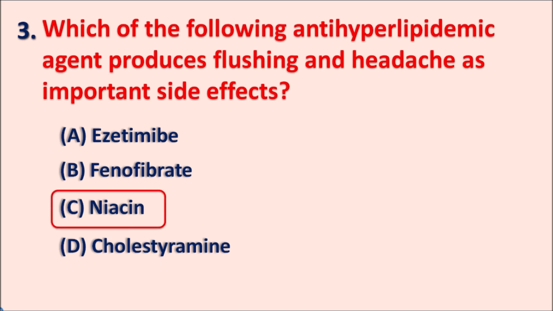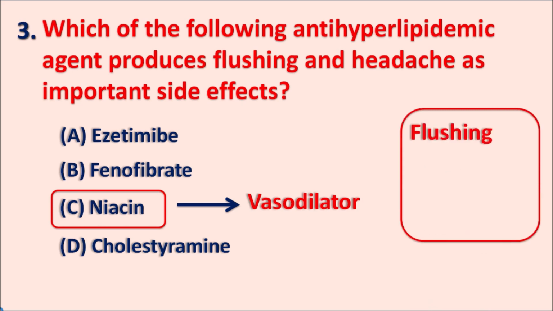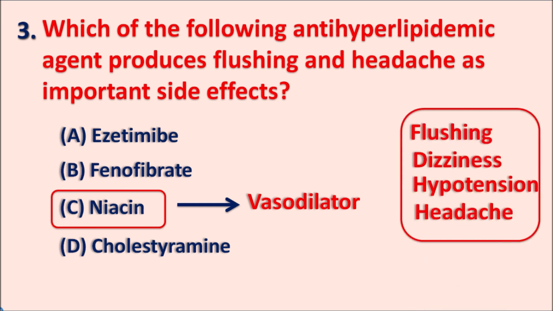Niacin is vitamin B3 which can decrease the cholesterol levels, but at the same time niacin acts as a vasodilator. So when it is given at a high dose in order to reduce the cholesterol levels, it can produce a few side effects like flushing, dizziness, hypotension, and headache. All these are the vasodilatory side effects produced by niacin. And sometimes before the administration of niacin, aspirin can be given because aspirin controls the flushing produced by